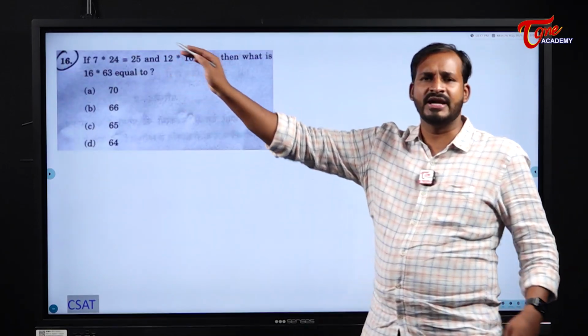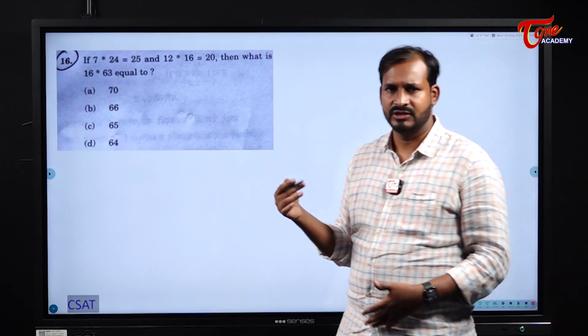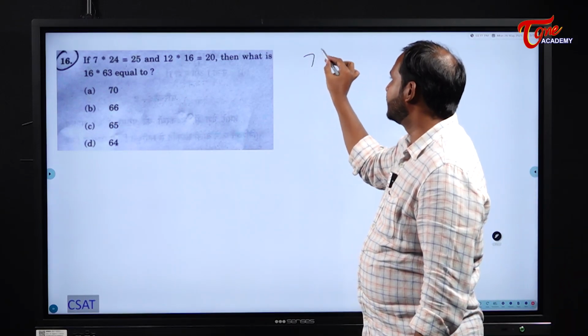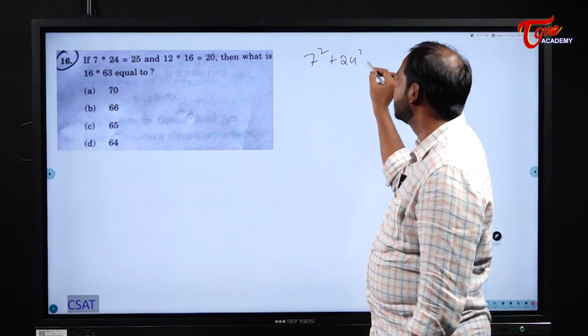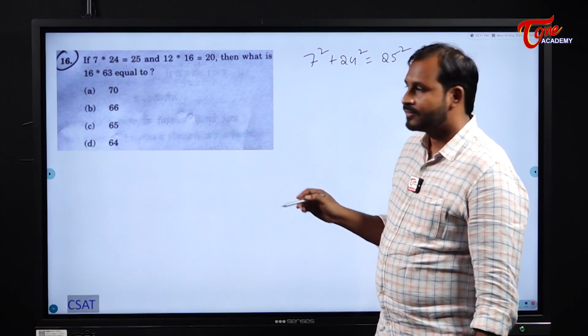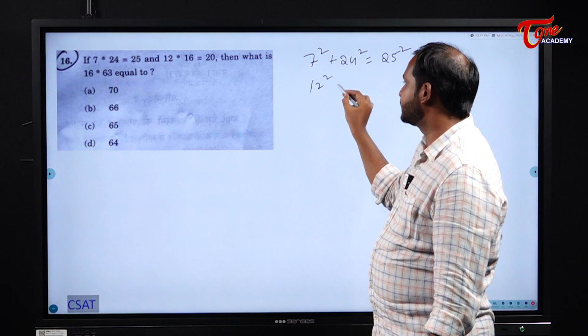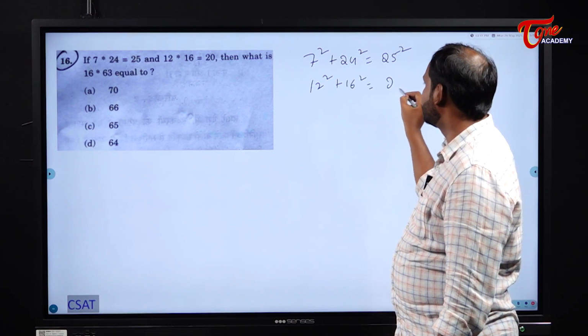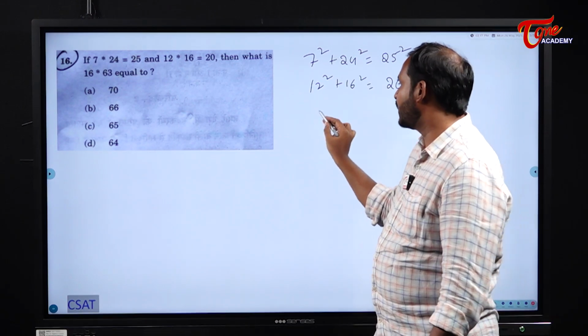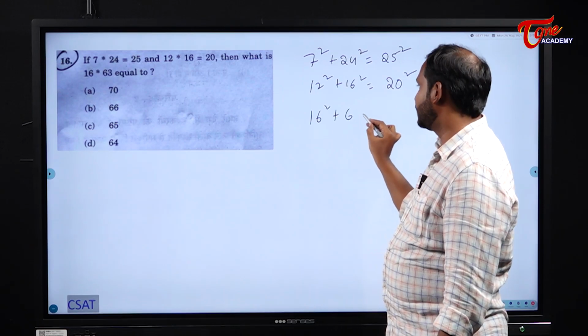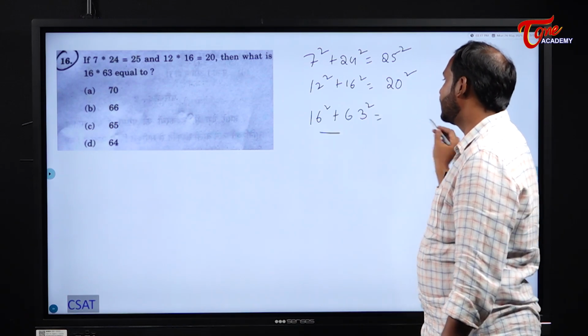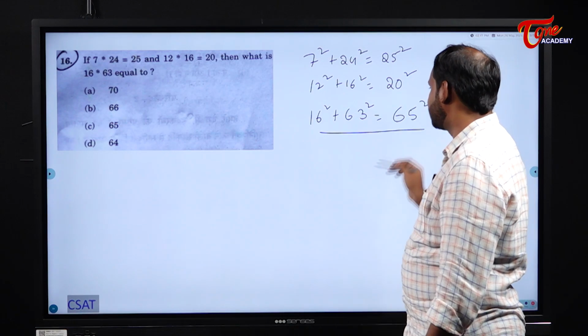Next, this is a simple and direct question. Triplets, you can take right angle triplets, 7 square plus 24 square, what is it? 25 square. And similarly 12 square plus 16 square, what is it? 20 square. And in the same order I need to find 16 square plus 63 square. If you solve it, what will you get? This will be equal to 65 square.